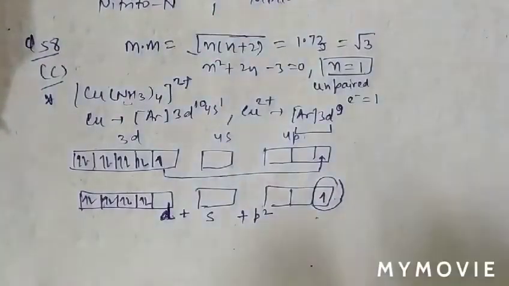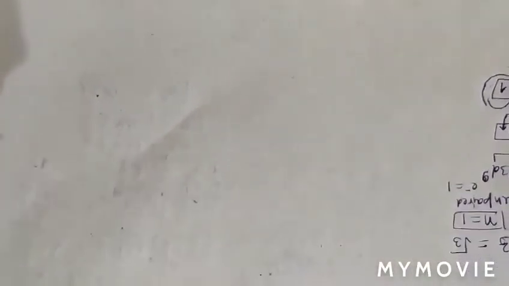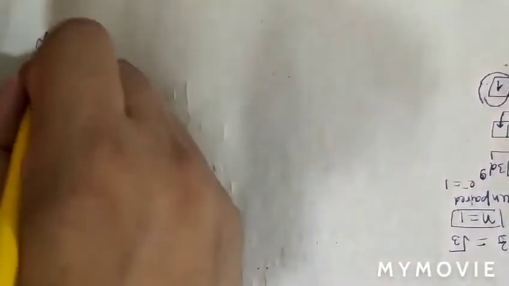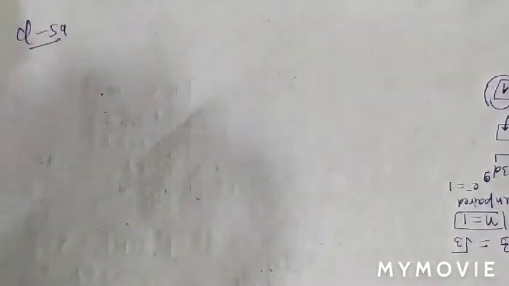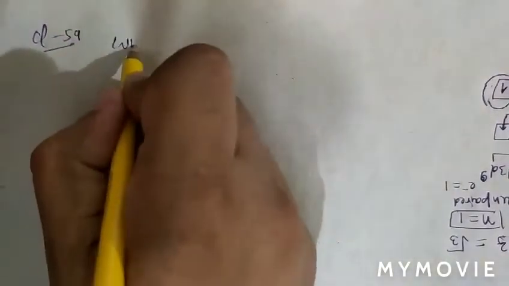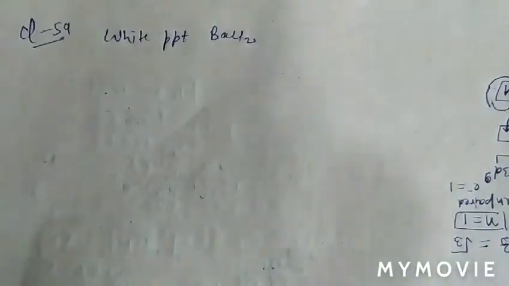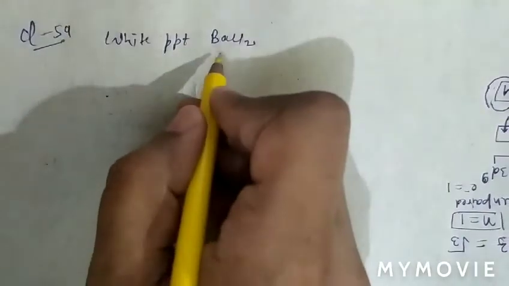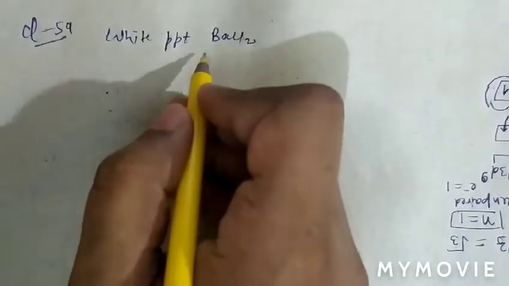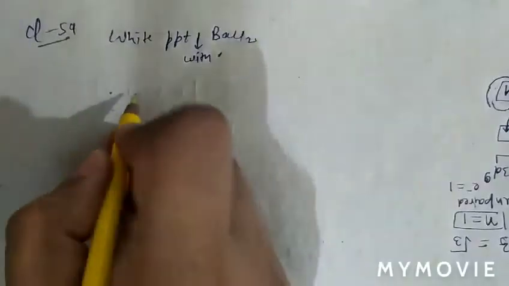See question number 59. The question is, which of the following complexes will give a white PPT with BaCl2? The white PPT with BaCl2.